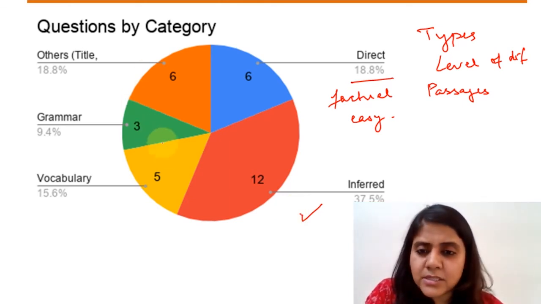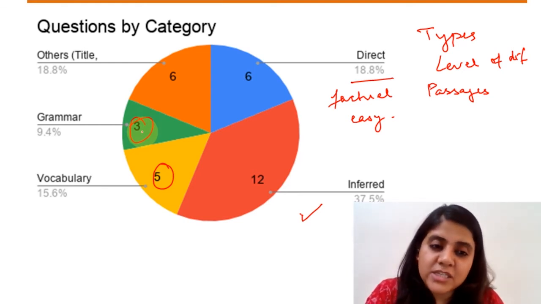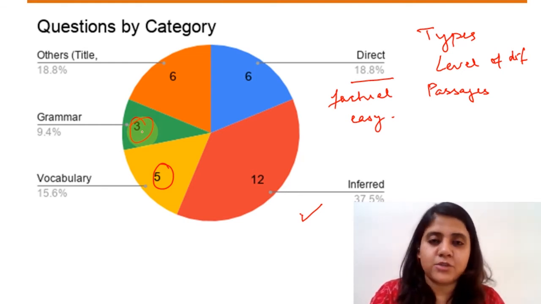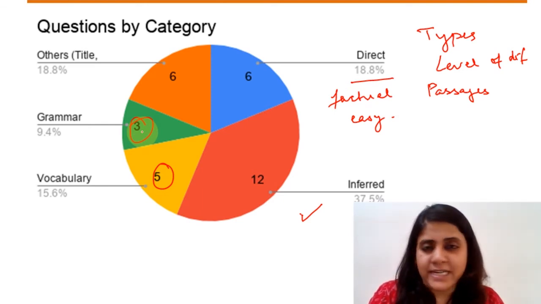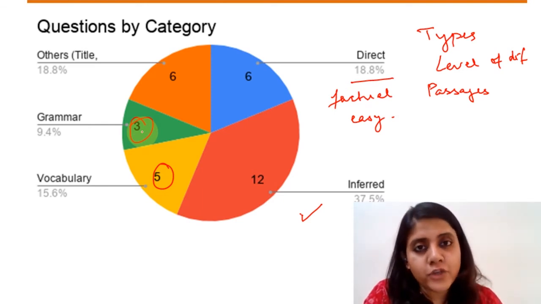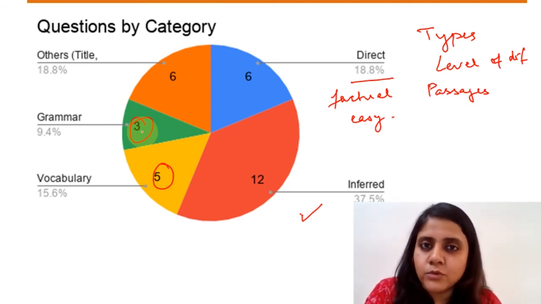Then you had typical questions on vocab and grammar. Grammar could still be easy in the context of passages. When you're getting grammar-based questions, most of the time it is like fill in the blanks with either articles or prepositions, or trying to pick the correct form of the sentence, which is fairly easy enough to do, not at all difficult. Vocabulary also, since it is from a passage, you can expect some sort of contextual clue from the passage that you can use to answer these questions.